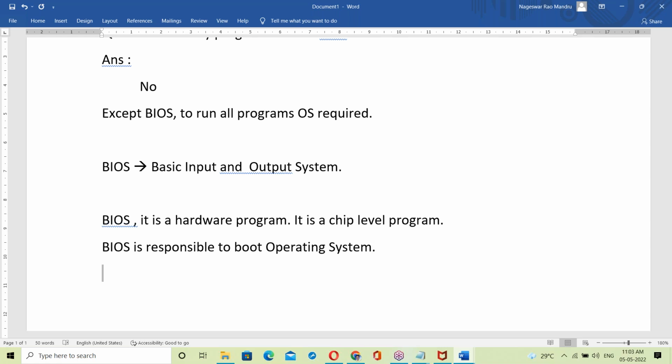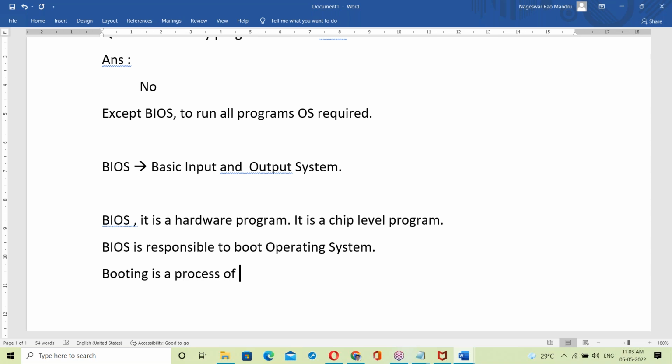What is the booting process here? What is exactly booting? BIOS is responsible for booting. So what is exactly booting here? Let us say booting is a process.